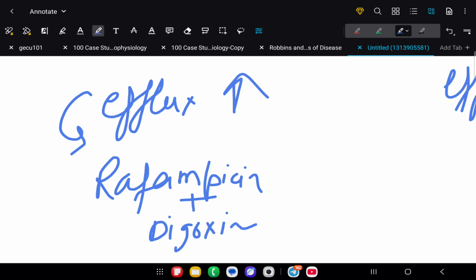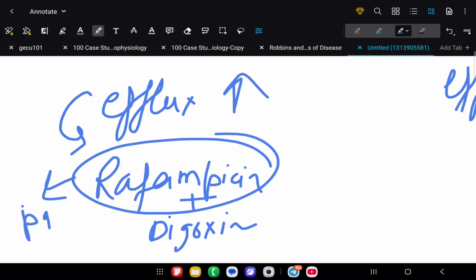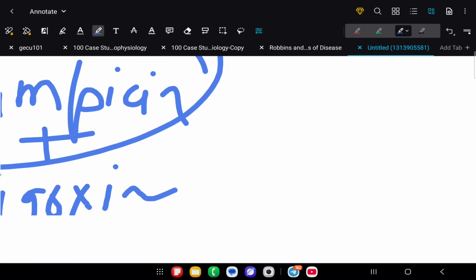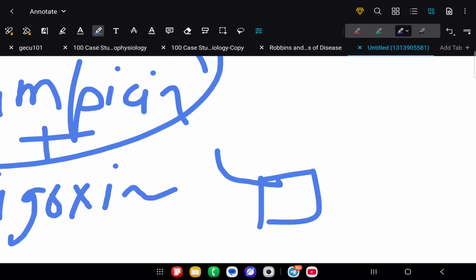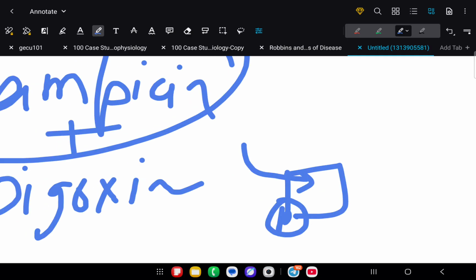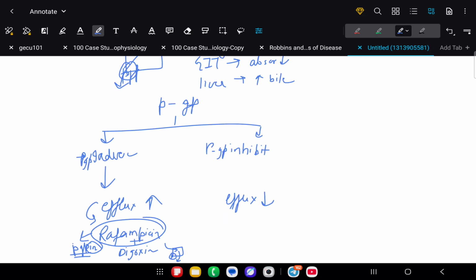Rifampicin is a PGP inducer. So if digoxin enters the cell, the PGP which is being induced will throw the digoxin out of the cell. Because of that, digoxin will not accumulate in the heart cells, we can say the cardiac cells.